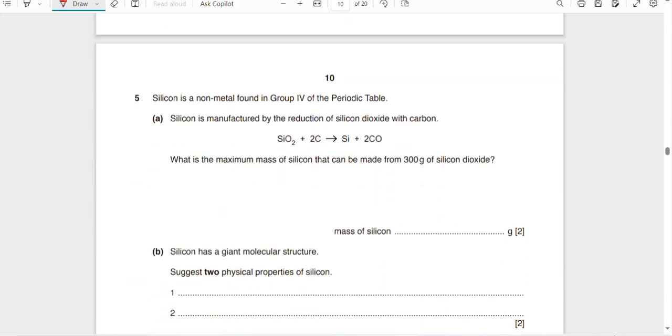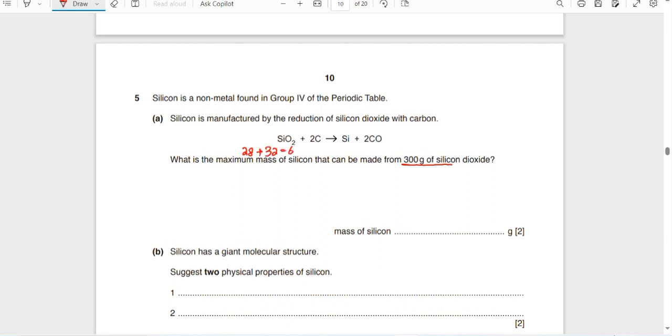Silicon is a non-metal found in group 7 of the periodic table. Silicon is manufactured by the reduction of silicon dioxide with carbon. What is the maximum mass of silicon that can be made from 300 gram of silicon dioxide? Now let me tell you, we can find this out by the mass to mass ratio. Silicon has mass 28, plus oxygen has 16 multiplied by 2, which is 32.